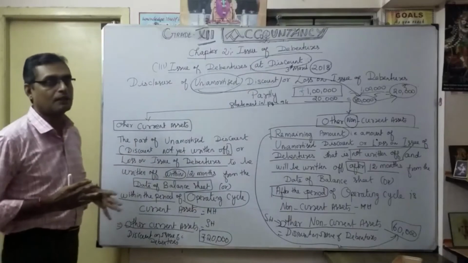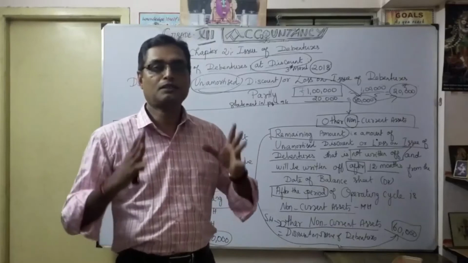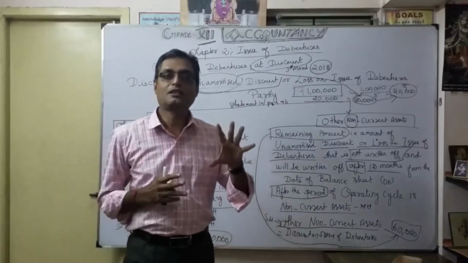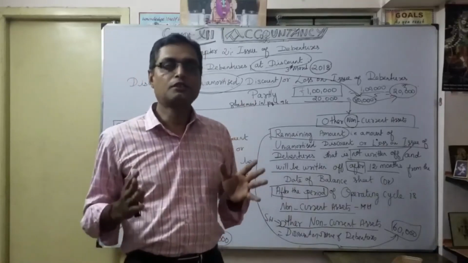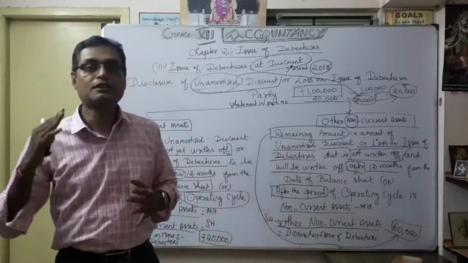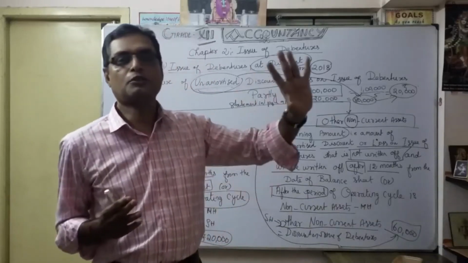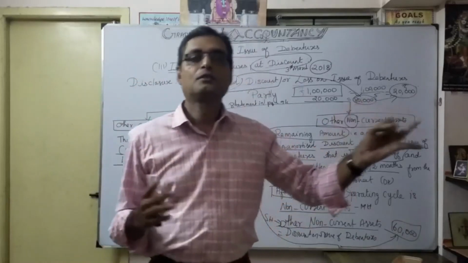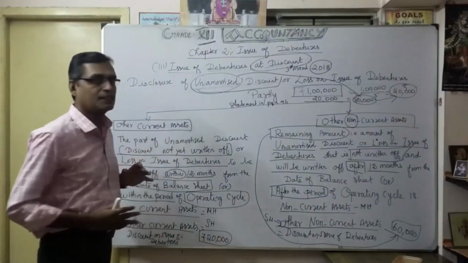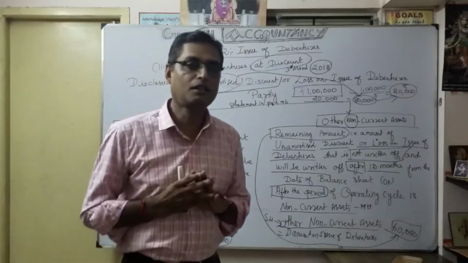So now we discussed only the issue of debentures at a discount, the accounting title discount or loss on issue of debentures, and how we are going to give effect to it in the accounting treatment. That part we are discussing separately. Before that, what we have not discussed is how debentures issued at a discount are issued, on a lump sum or installment basis. So this session discussed only the treatment of discount on issue of debentures or loss on issue of debentures.